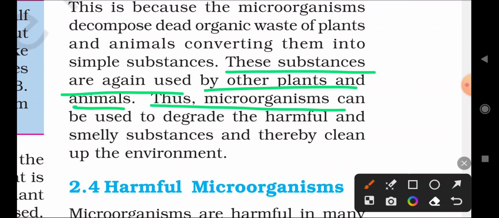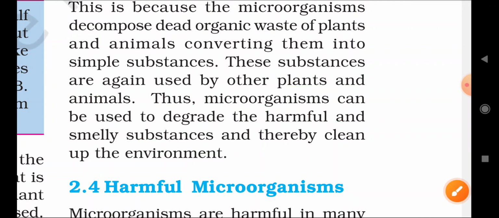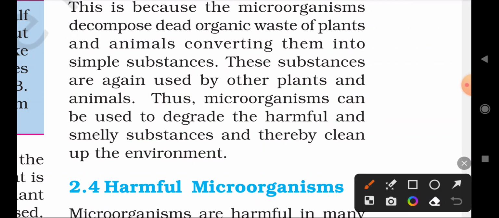Thus, microorganisms can be used to degrade harmful and smelly substances and thereby clean up the environment. Another major importance of microorganisms, especially in the environment, is that they degrade harmful substances.